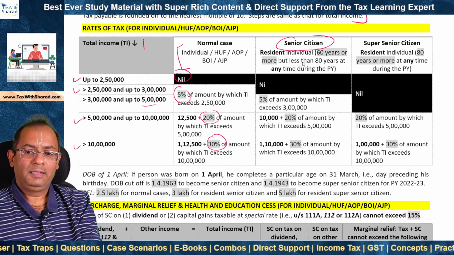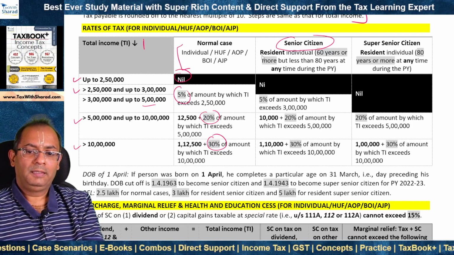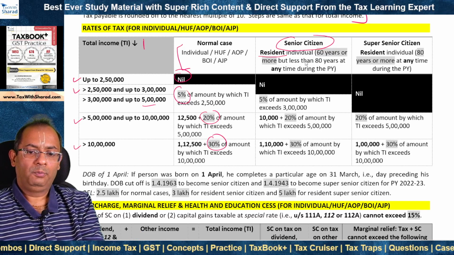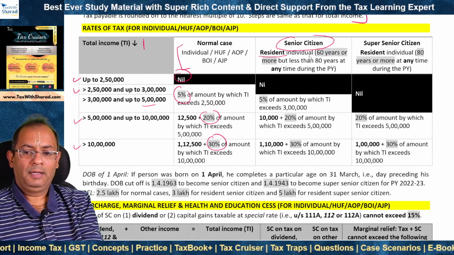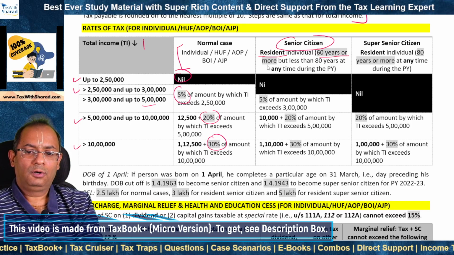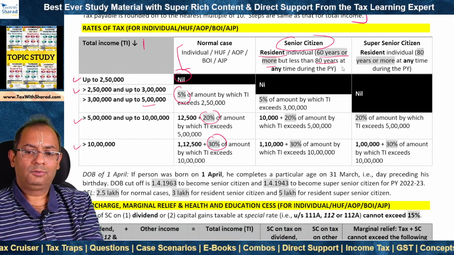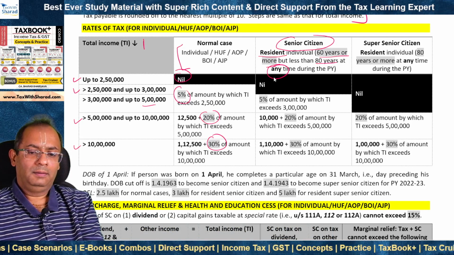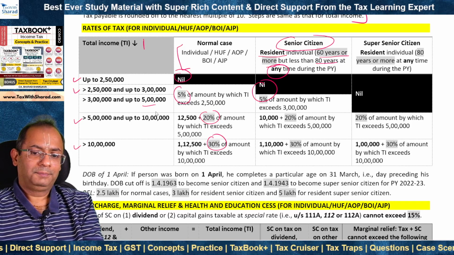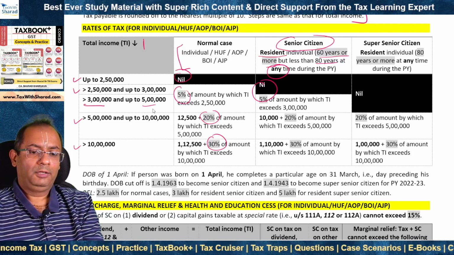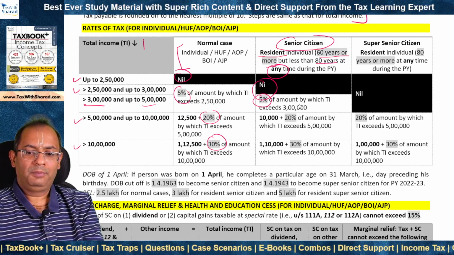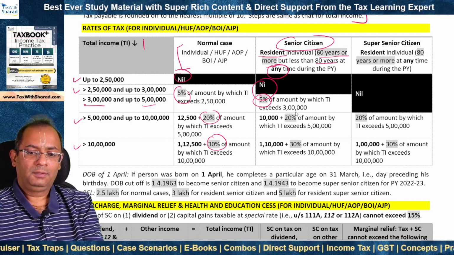In the case of a senior citizen, and who is a senior citizen? Senior citizen is a resident individual, not a non-resident, and therefore HUF, AOP, BOI or AJP cannot be categorized as a senior citizen. So a resident individual who is 60 years or more but less than 80 years of age at any time during the previous year, the slab rate is nil for total income up to rupees 3 lakh. For total income which is more than rupees 3 lakh and up to rupees 5 lakh, the slab rate is 5% and tax is equal to 5% of amount by which total income exceeds 3 lakh.